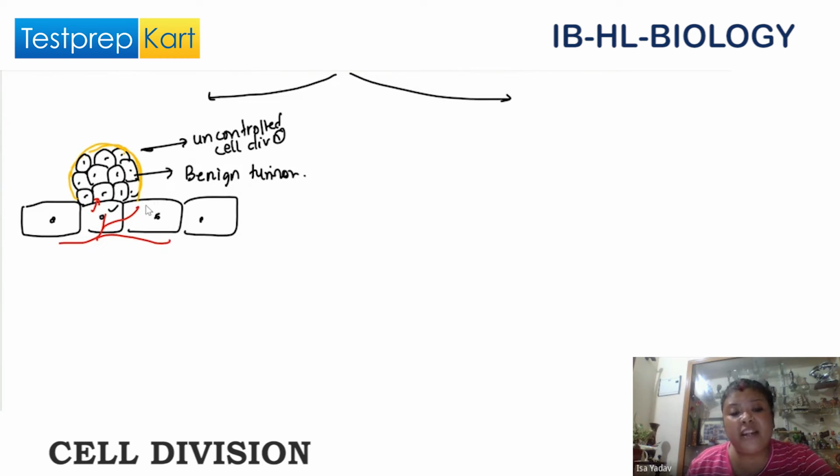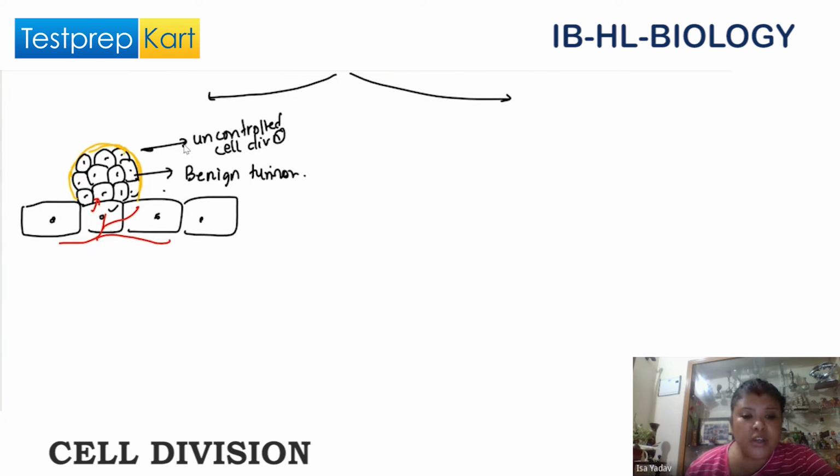Metastatic growth in one organ. So they are causing tumor growth here. When we talk about tumor, when we talk about cancer, we use the word metastasis. Have you heard? Yes, metastasis.